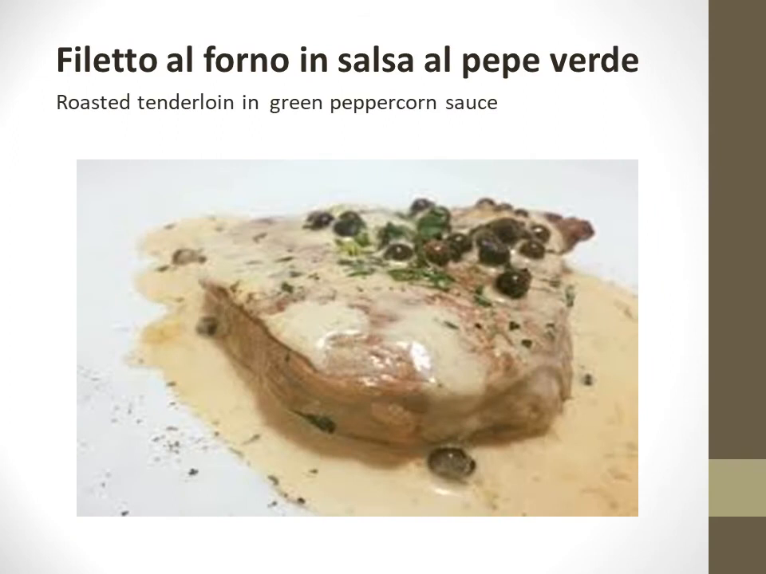Next is fileto al forno in salsa al pepe verde. Pepe verde means it is a kind of green pepper sauce, and here it is fileto al forno, it means it is the fillet or tenderloin. Tenderloin is basically the part of the beef only. So tenderloin al forno. Al forno means it is roasted and served in green peppercorn sauce.